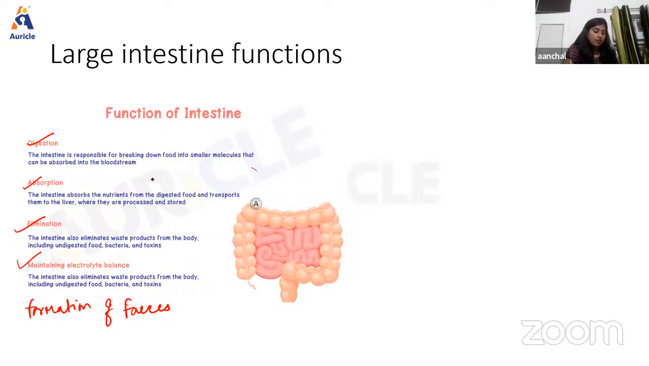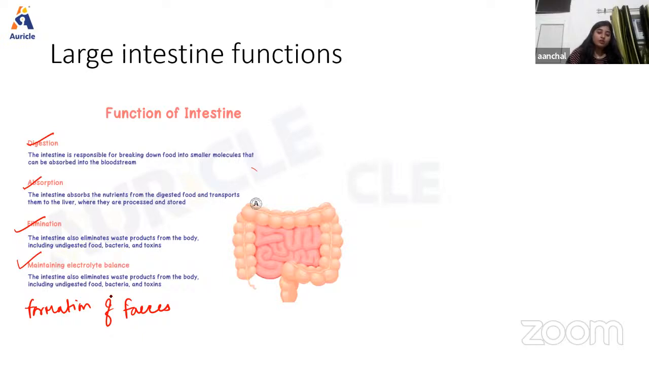So the intestine plays a very important role in the absorption of various substances like water, electrolytes, and organic substances like glucose and alcohol. Then elimination. Elimination means excretory function. The large intestine also excretes heavy metals like mercury, lead, and bismuth. The intestine also eliminates waste products from the body, including undigested food, bacteria, and some toxins. Then maintaining electrolytic balance is another function of the large intestine.